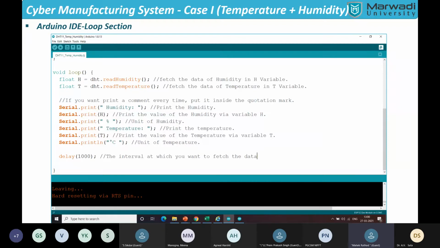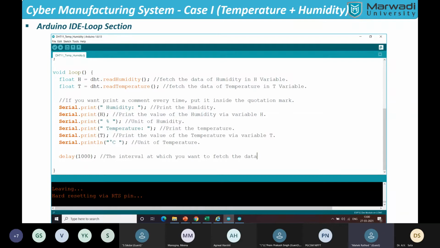So I am telling the microcontroller that I want to print humidity. I have printed the text humidity first. The second one is Serial.print of h. h is a variable, so it will print the real-time data in h. The third one is a unit, Serial.print in a percentage, because humidity is in percentage units, as we know. The fourth one is temperature. The fourth word will be the temperature printed over there, and the fifth one is t.